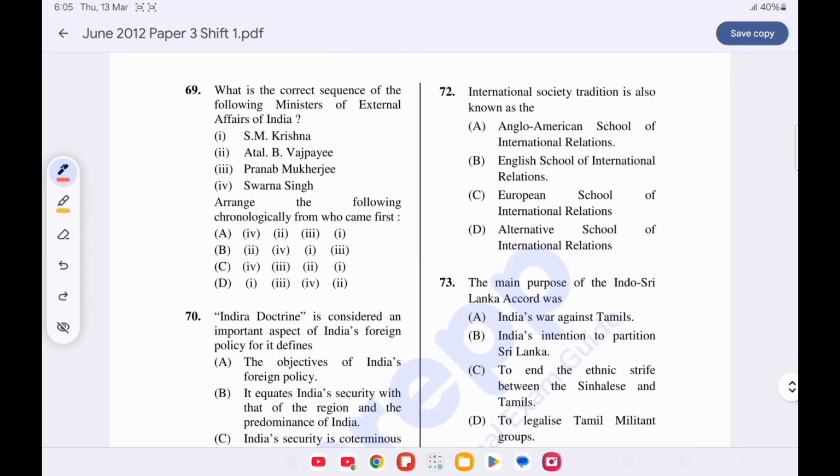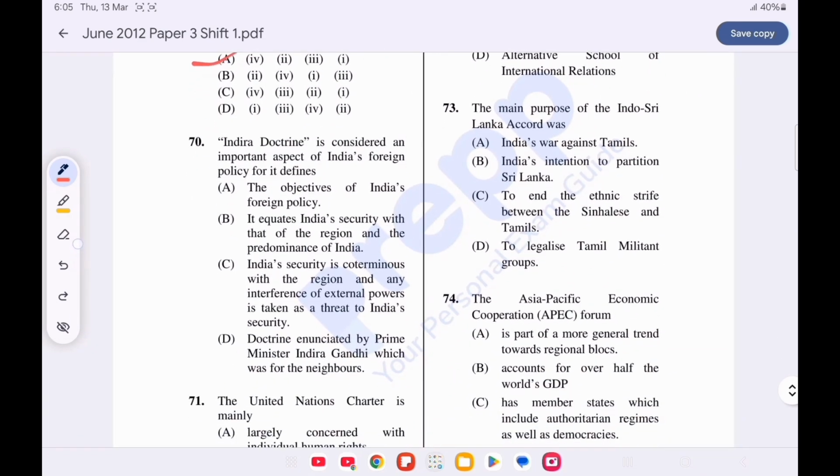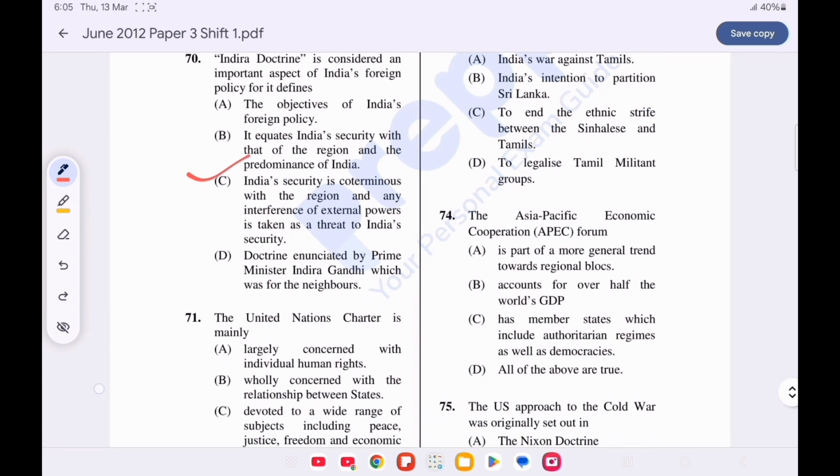Question number 69. What is the correct sequence of the following ministers of external affairs of India? Option A is correct. First is Swaran Singh, then Atal Bihari Vajpayee, then Pranab Mukherjee, and the last is S.M. Krishna. Now question number 70. Indira Doctrine is considered as an important aspect of India's policy, for it defines, option C is correct, India's security is conterminous with the region and any interference of external power is taken as a threat to India's security.